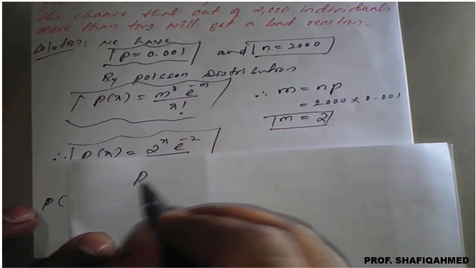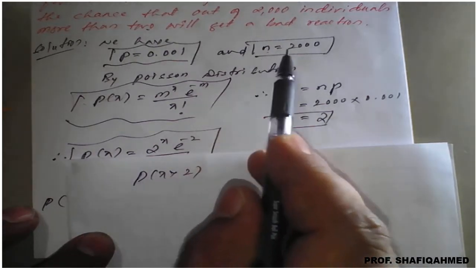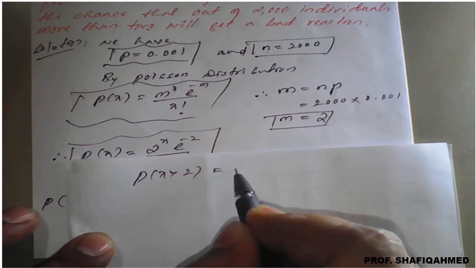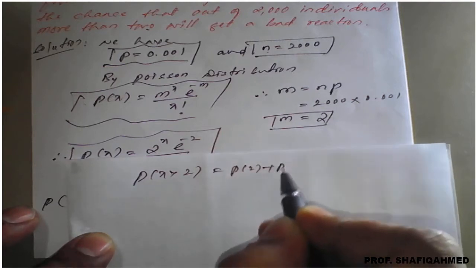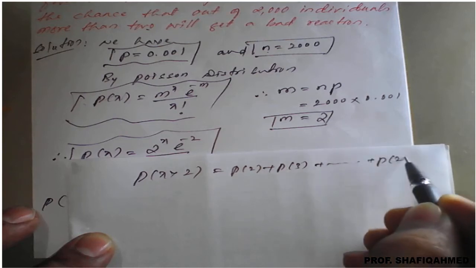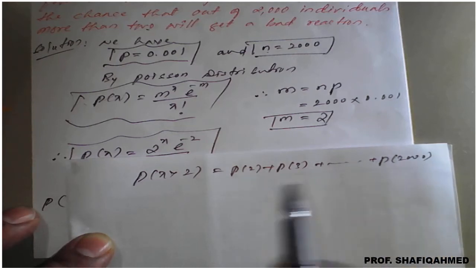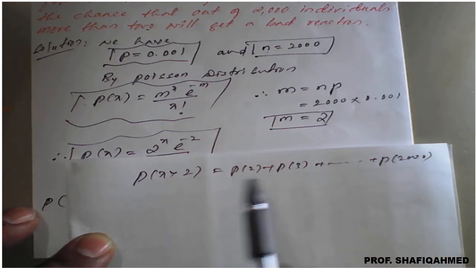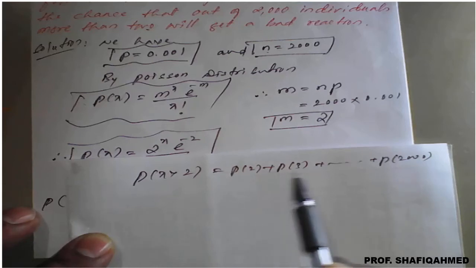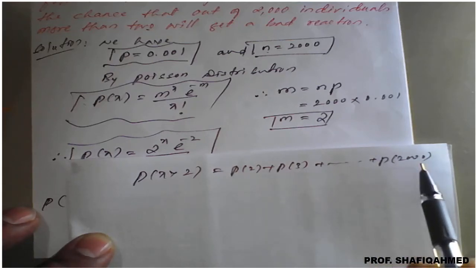So listen here. P of x greater than 2: we know that our n value is 2000. Greater than 2 means it will start from P of 3, P of 4, P of 5, and so on till P of 2000.